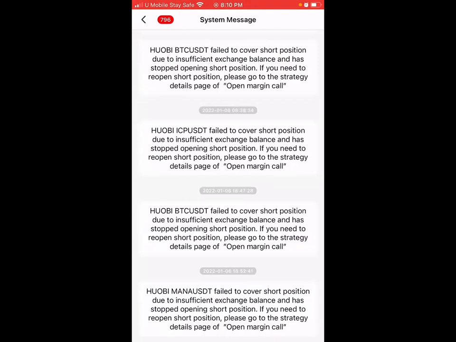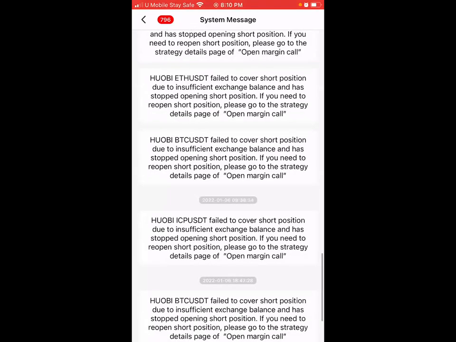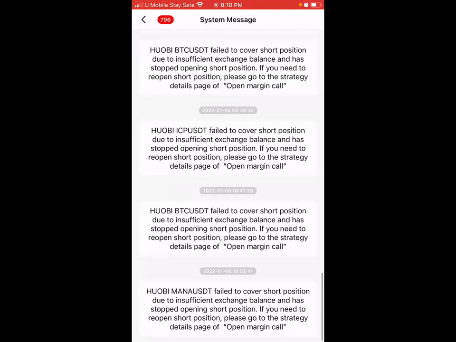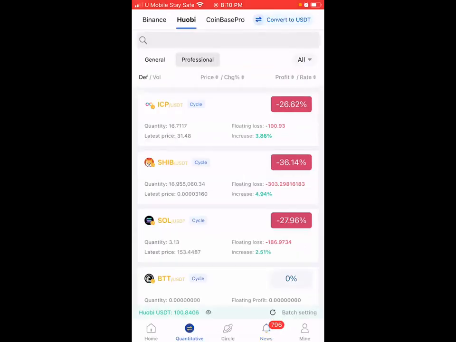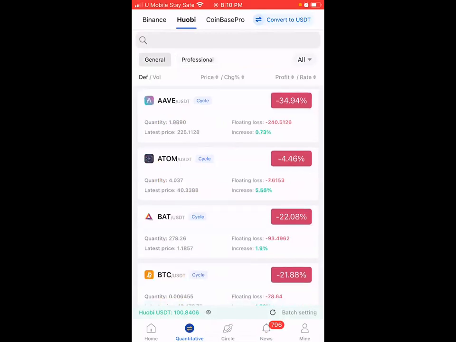What happened? The money has finished in USDT, and you find out what will happen. Most of all the trades you are trading will close. You see that? Mana, XRP, BTC, Ethereum, ICP. It has actually closed all the coins. All the coins have closed. No one is open. So when I have recovered $100, what am I expected to do?